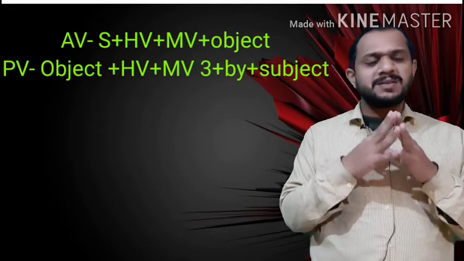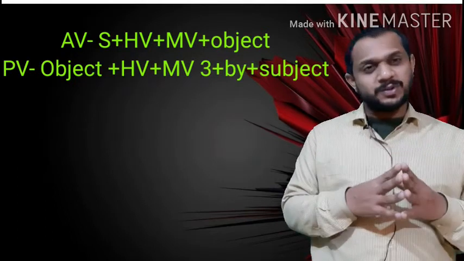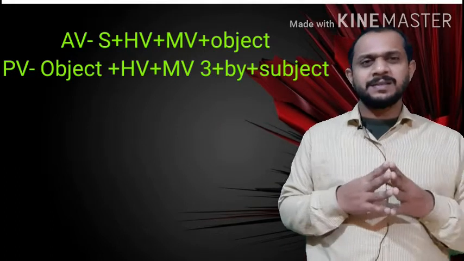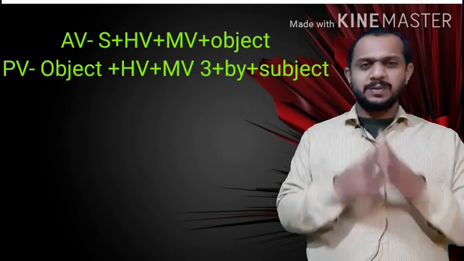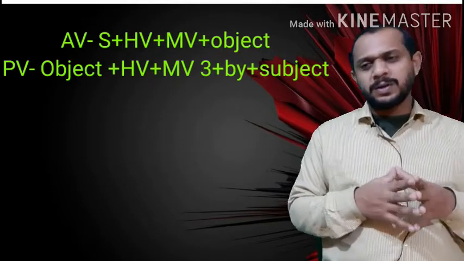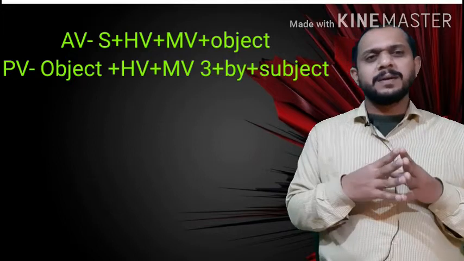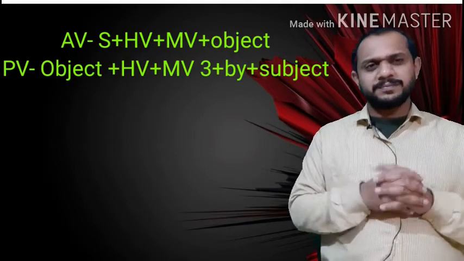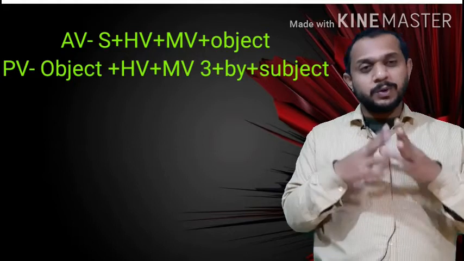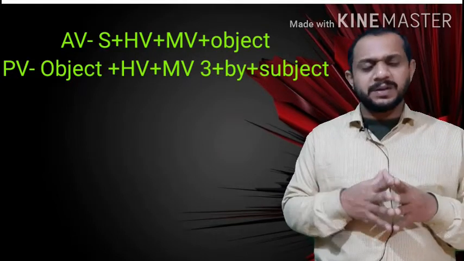It is a must and compulsory to attach a helping verb in passive voice after the object, from the start. Then number three, in general you are always keeping the main verb's third form in passive voice. You have to keep only the third form of the main verb.